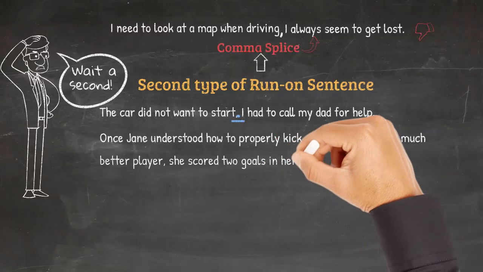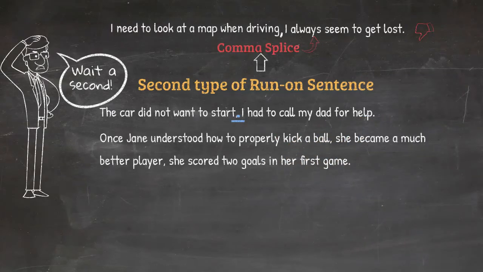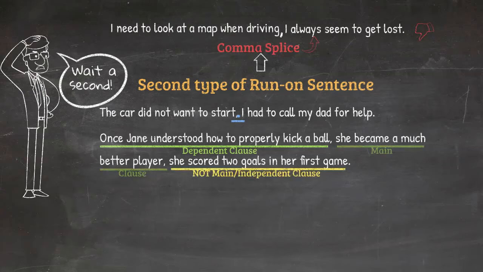She scored 2 goals in her first game. Here the sentence looks like a compound complex sentence. We could assume that we have the complex part at the beginning with the dependent clause followed by the main clause, and then we have the compound part, which is another main or independent clause. The problem is that the second part is not a compound part at all, but actually another sentence that has just been attached to an otherwise normal complex sentence.